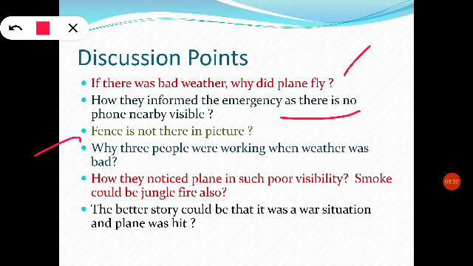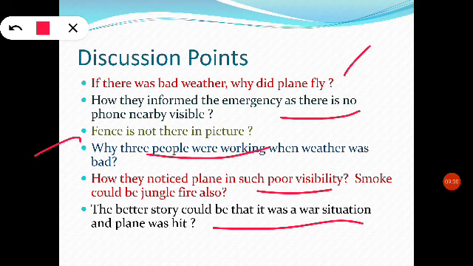Fence is not visible in the picture. So the answer you could give is that it was assumed. Why were 3 people working when the weather was bad? Very logical. How did they notice the plane in such poor visibility? Because sometimes you will find smoke coming out of some jungles also, or some brick kiln also, or some local village industry also. And a better story could be that there was a war situation and the plane was hit. So acceptable.